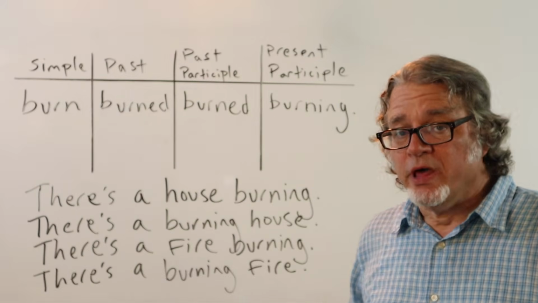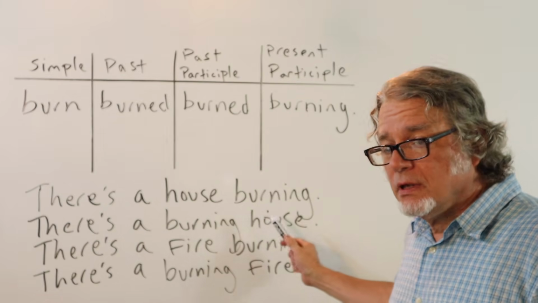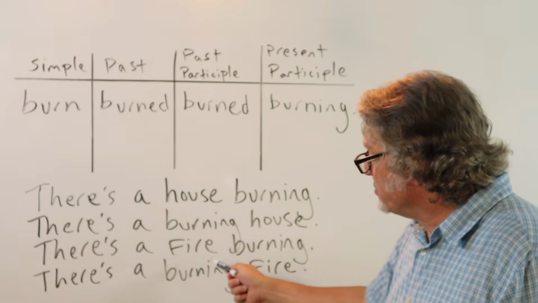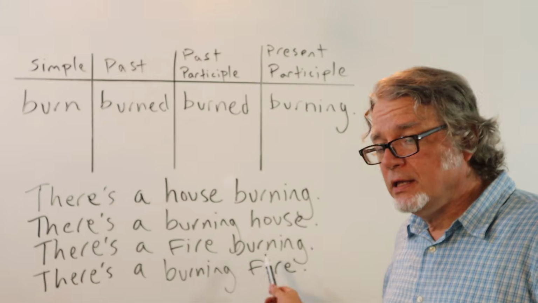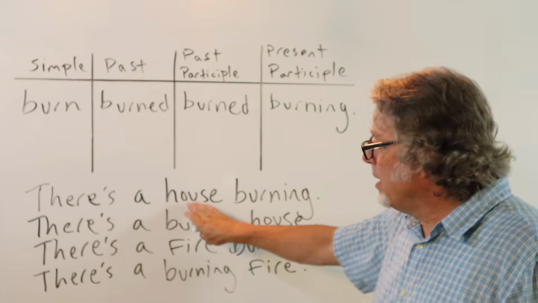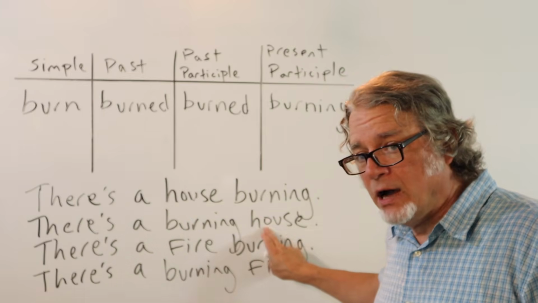There's a house burning, or there's a burning house. There's a fire burning, or there's a burning fire. In these types of situations, you can use burning after the noun or before the noun.